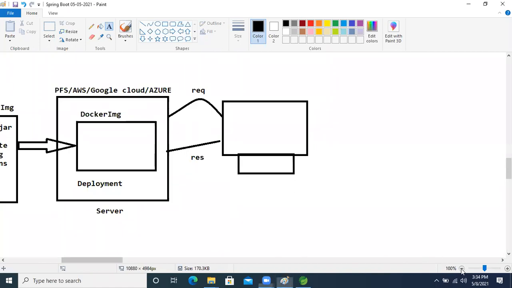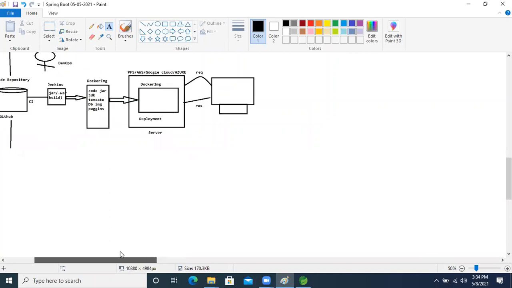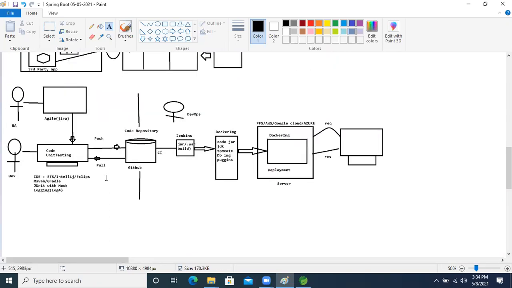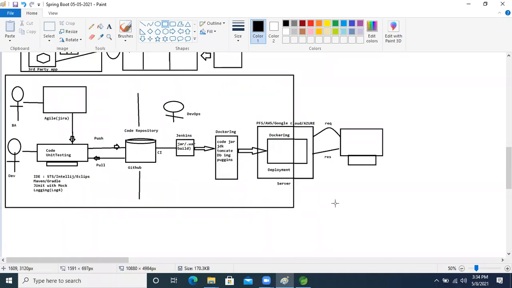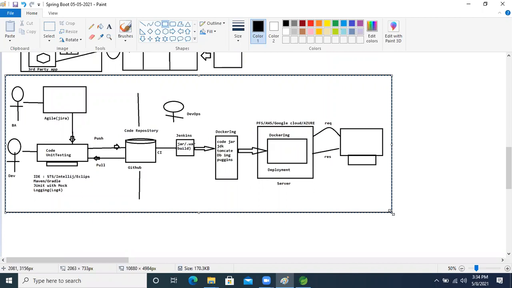This is only for one project, guys. This is the end to end process. This much operation will happen whenever we are developing one single application. This much operation the team is doing, then one application is running in the server. Now I hope you people will get it. Don't worry, all those tools and everything I will take care of here only. I hope everyone will get a clear picture of what is really happening in the company now, guys.